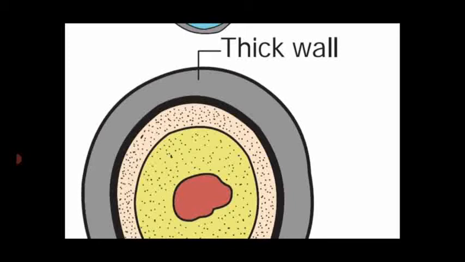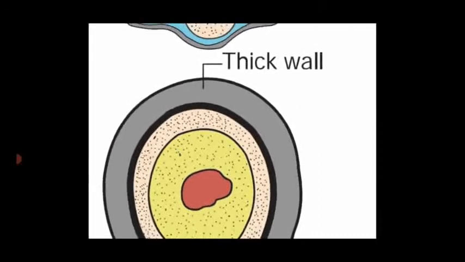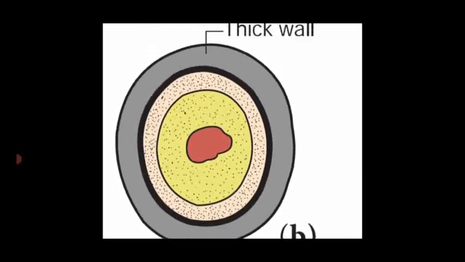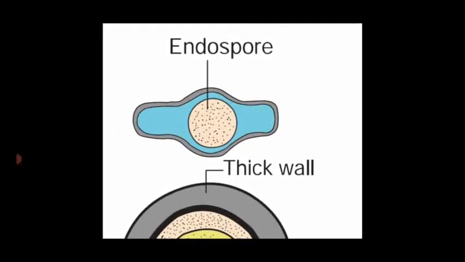When? During unfavorable condition. When the favorable condition comes, the thick-walled endospore develops into a new bacterium. That is said to be endospore formation in bacteria. This is the other type of asexual mode of reproduction.